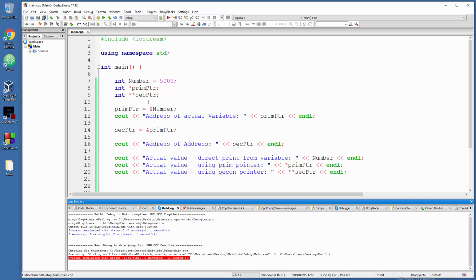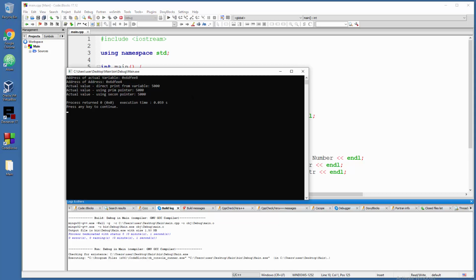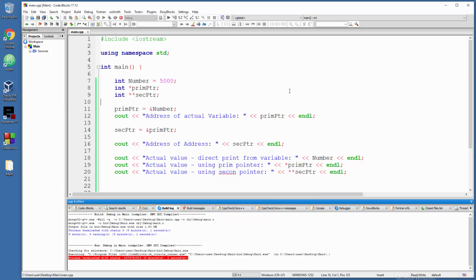So don't worry, I'm gonna explain all this stuff over again. Let me just confirm results. And there you go. So bottom line, you have a pointer that will point to a specific variable, and that's cool. This is just some weird number. But you can also have a pointer to pointer. And because this thing will grab resources of the PC, and also this thing, of course, you will have a representation of that address.